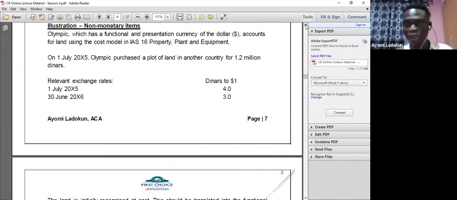Because land is a non-monetary item, you don't retranslate. So it simply means that the exchange rate of 30th June 2026 is irrelevant. Why? Because as far as this question is concerned, land is carried at cost. Since it is a non-monetary item, you don't retranslate, so you continue to carry it at $300,000.